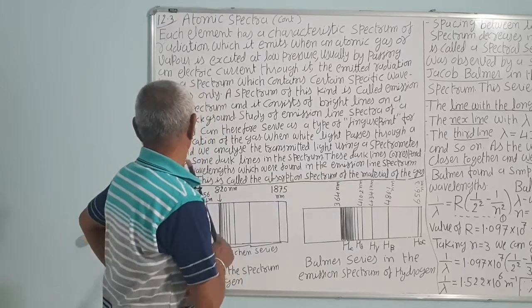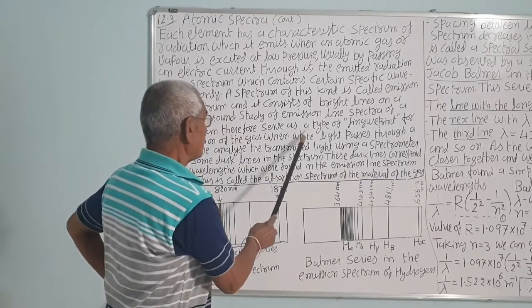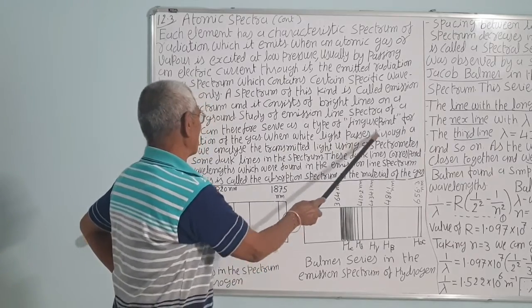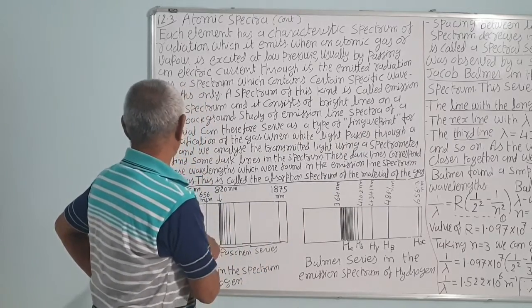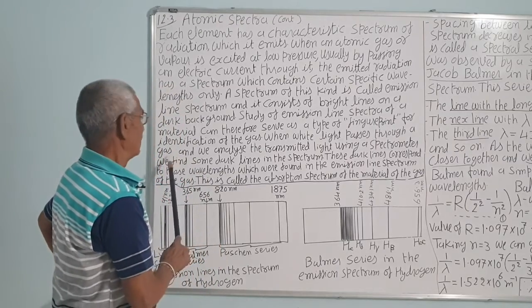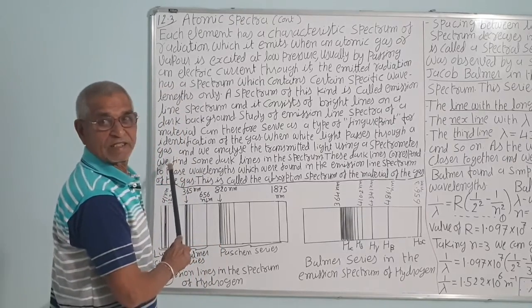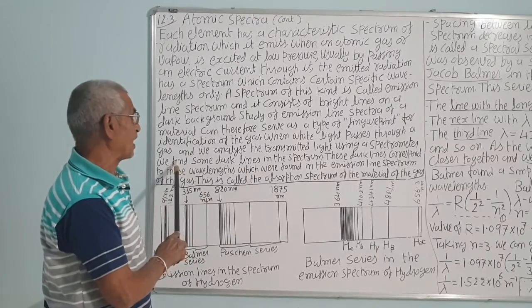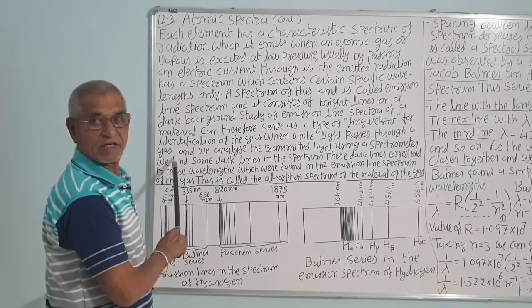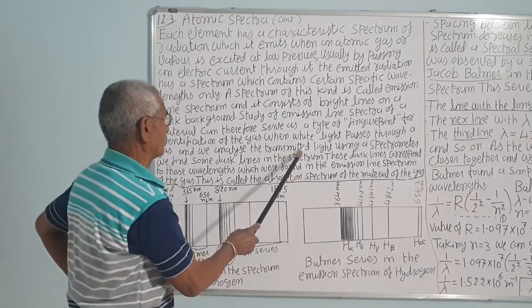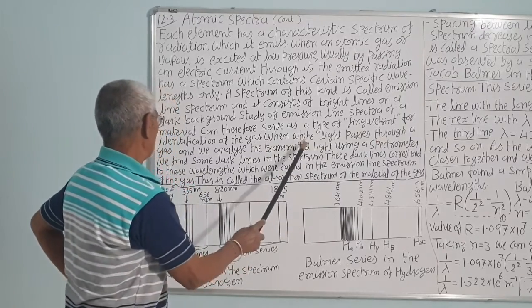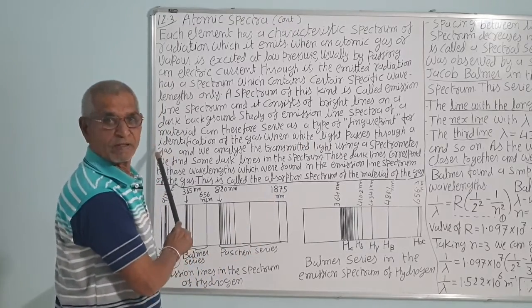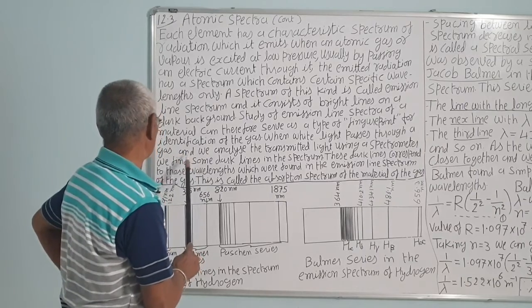So, when the white light of the sun, composed of 7 different colors, passes through the gas, the gas will absorb its characteristic lines. Suppose the gas emits yellow light and green light, then it will absorb the green and yellow light in the sun's light. So exactly at the place of the yellow and green light, you will find the black line, at the same position.